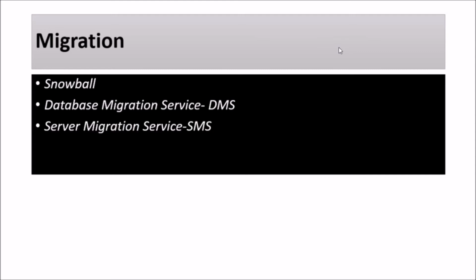Okay, so then we have DMS, which is also called Database Migration Service. It is a web service to migrate data from AWS to a target data store and vice versa. Okay, then we have SMS, which is also known as Server Migration Service. It is a tool to migrate virtual machines running in a VMware environment onto the AWS cloud. Then we have analytics. In analytics we have Athena.